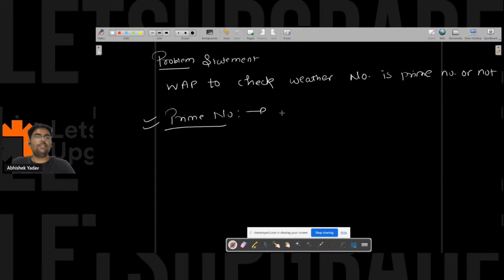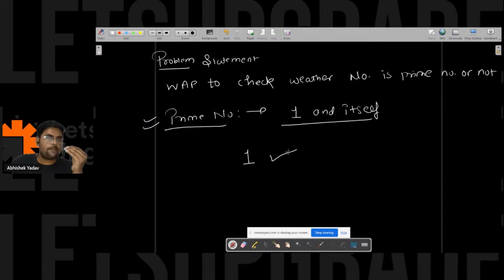So guys, most of you are saying the number that is divisible by 1 and itself. Can you write in the chat: if you say the number that is divisible by 1 and itself, then is 1 a prime number or not? According to your definition, 1 is divisible by 1 and itself, so is 1 a prime number or not? Please write in the chat.